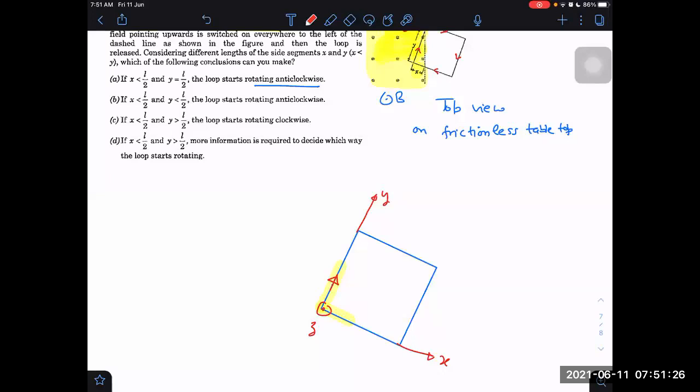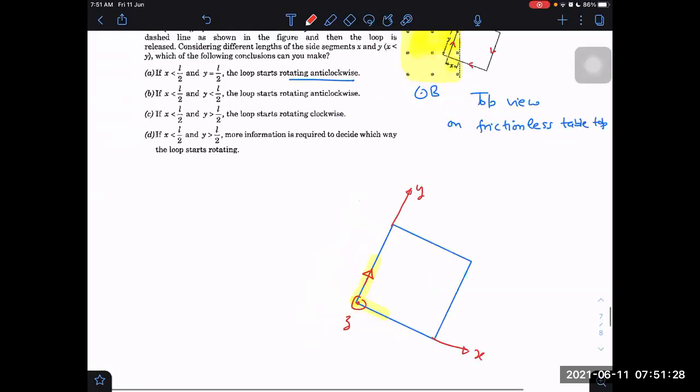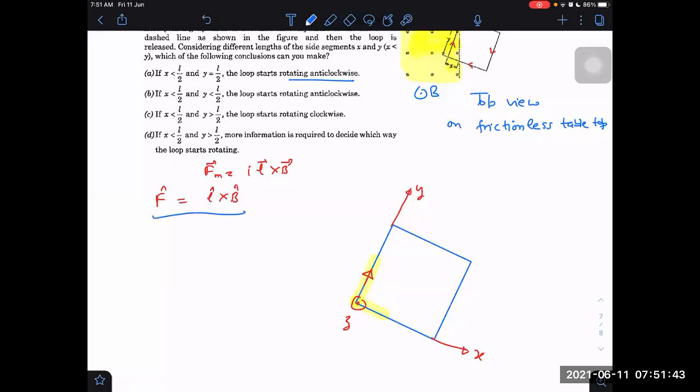What is the formula for force? F magnetic is equal to I L cross B, so F cap will be along L cap cross B cap. Here L cap is along j cap, and B cap is along k cap. So j cap cross k cap gives i cap.